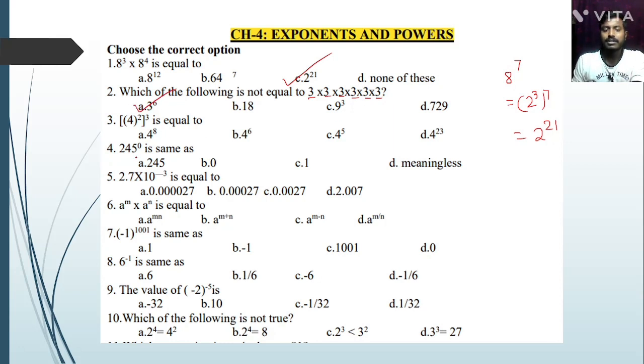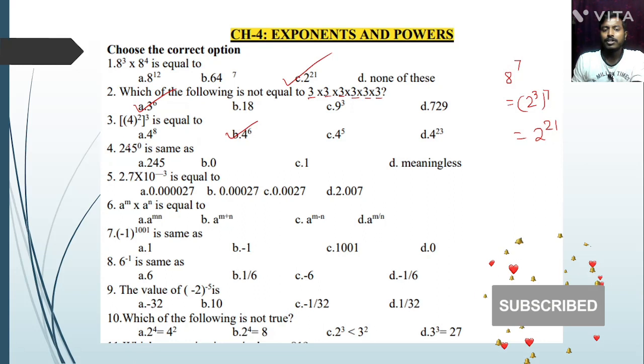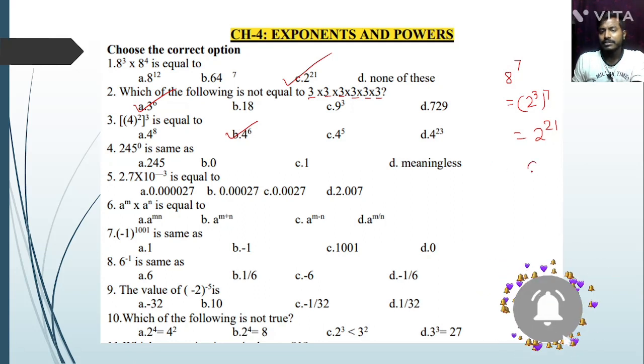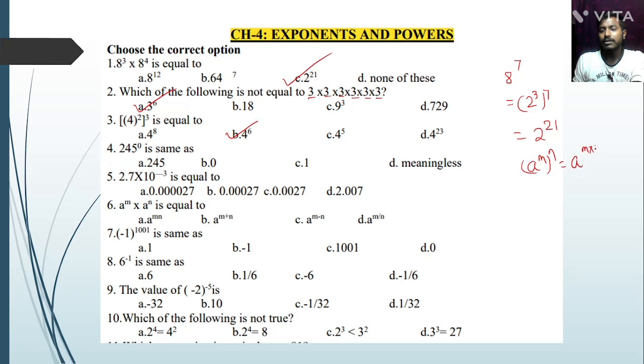Next, 4 to the power 2, 3 times 6. So option B, because when a power is raised to a power, a to the power m whole to the power n is equal to a to the power m into n. Next question. Anything to the power 0 is equal to 1. So option C is the correct answer.